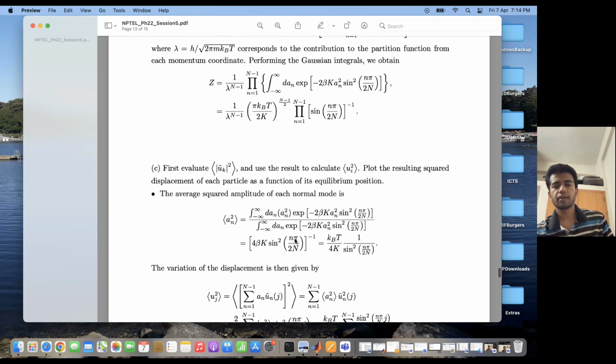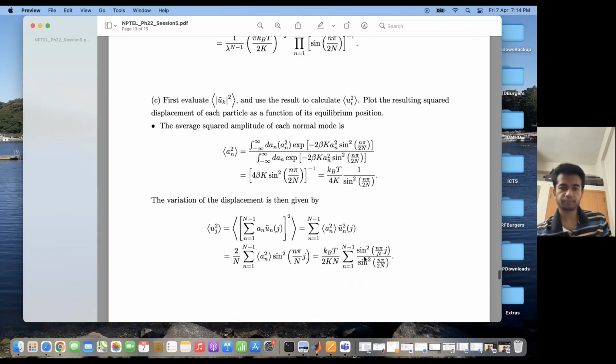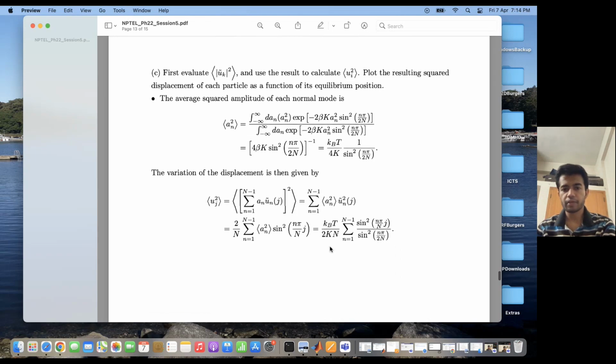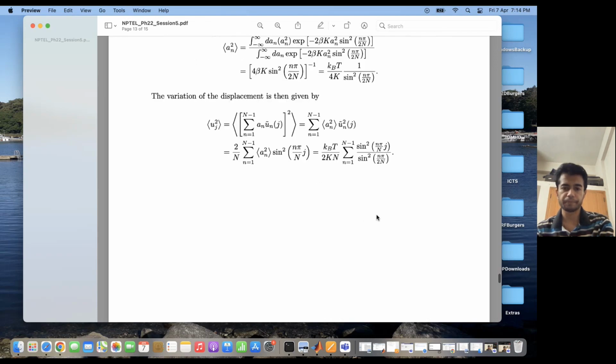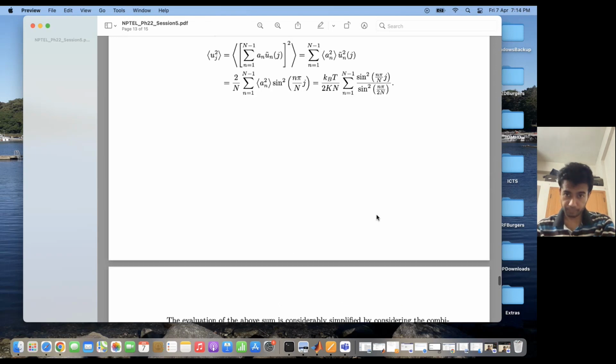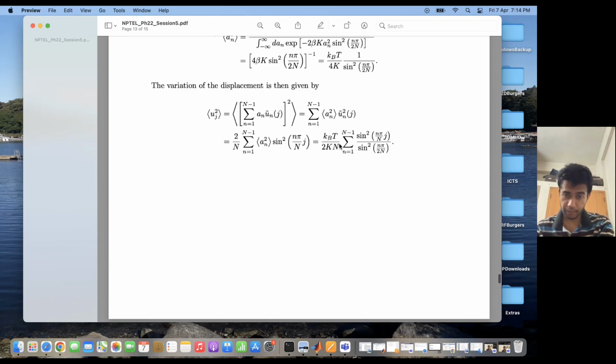If I evaluate this, this turns out to be kBT by 4k, 1 by sine squared small n pi by 2N. Okay, so then I get the expectation of uj square if I substitute the expression of an square over here. So this turns out to be equal to kBT by 2 capital K N, summation n equal to 1 to capital N minus 1, sine square n pi j by capital N divided by sine square n pi by 2N. Yeah. Now I have to further evaluate this summation.